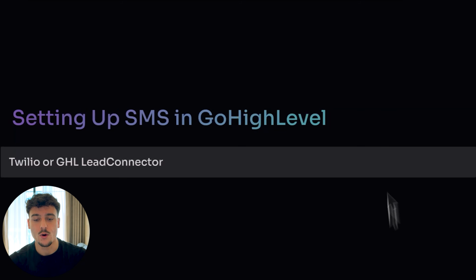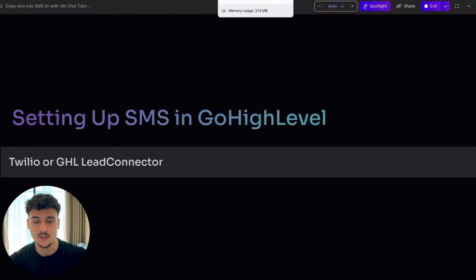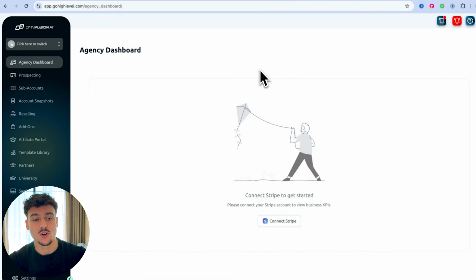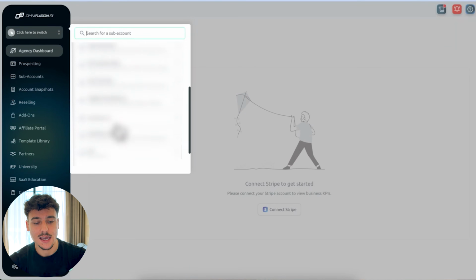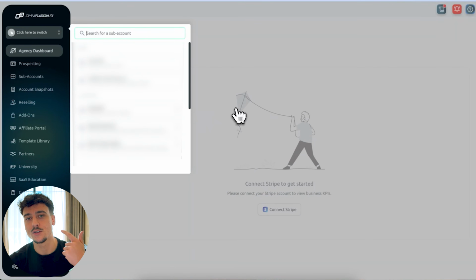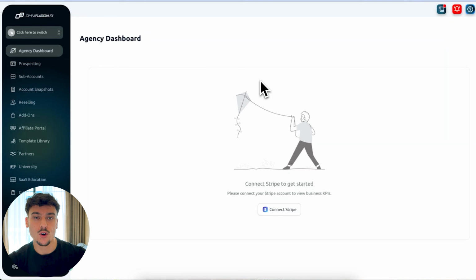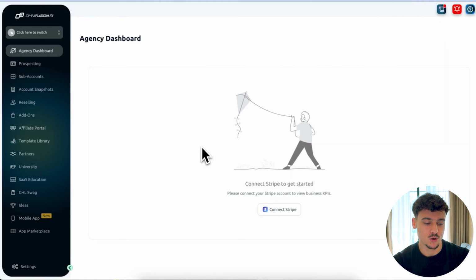First things first, we're going to need to actually set up the SMS functionality in GoHighLevel, and you can use Twilio or the GoHighLevel lead connector for this. Now, in order to do that, just go to app.gohighlevel.com. If you haven't yet signed up, make an account, and you're going to have the agency level view. If you click on this menu in the top, you're going to see different sub accounts where you can have different clients, where you can have different projects of yours. But in order to actually connect it to Twilio, you're going to need to be inside the agency level of your account. So if it says agency dashboard, you're in the right place.